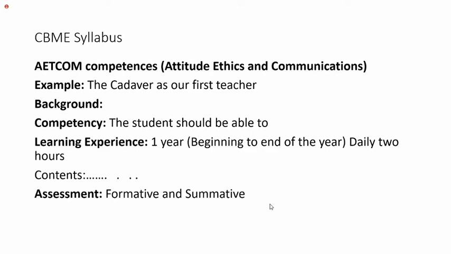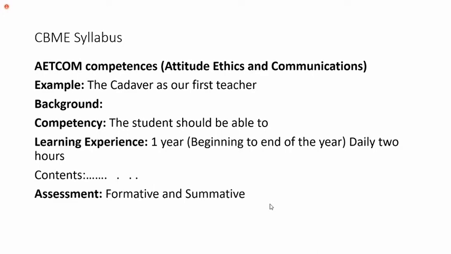So there are different types of competencies in the theory classes. For example, if any organ is given to you, those are what we call anatomical competencies: how this particular organ is important, how it can be studied from different directions, and how it will be delivered by the student during the examination. So these are the different types of competencies we have in our syllabus.